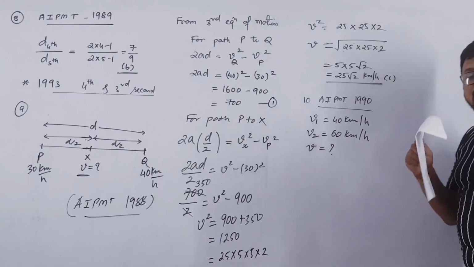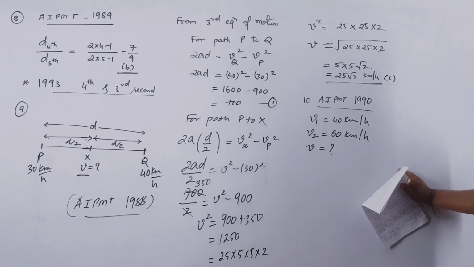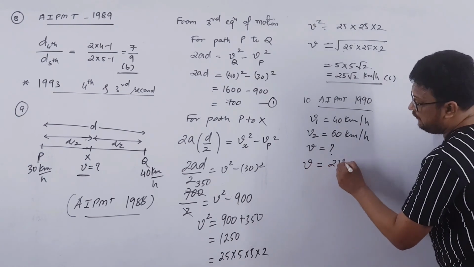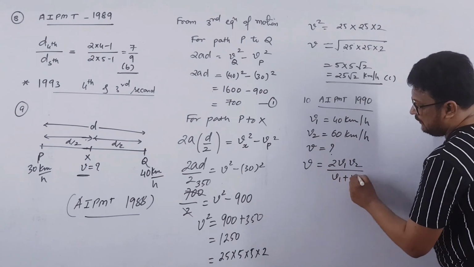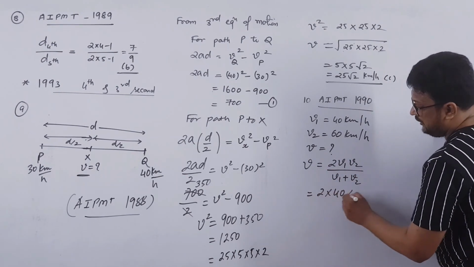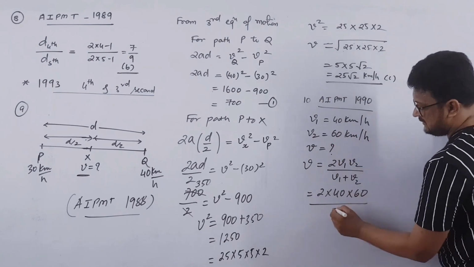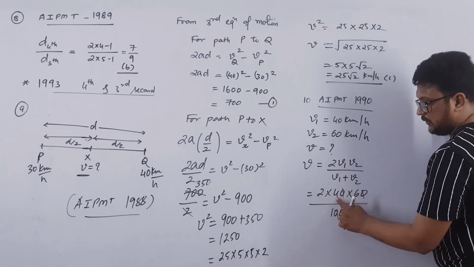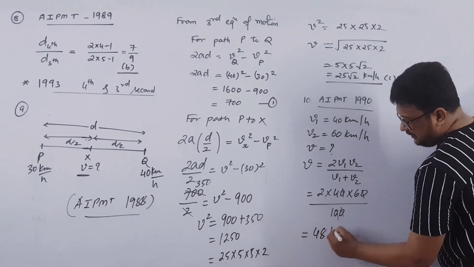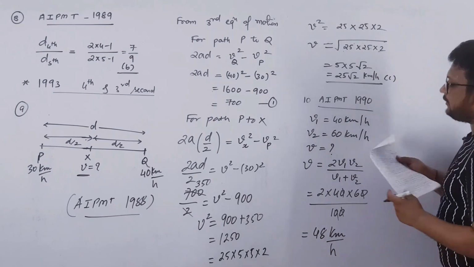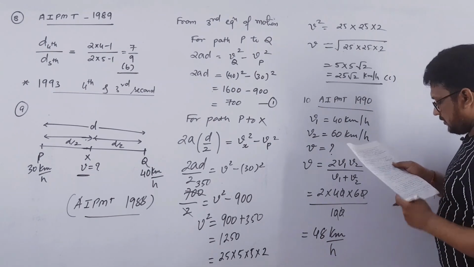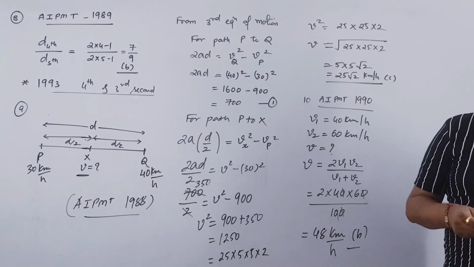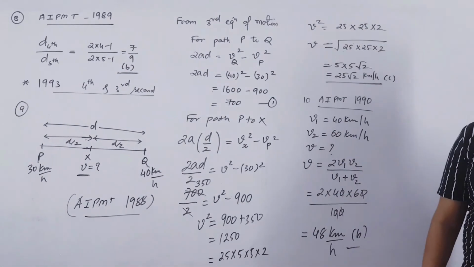Look, many MCQs similar to this we have solved. If object cover two equal distance with different speed, then the average speed will be given by 2v1 v2 over v1 plus v2. So 2 into 40 into 60 over 40 plus 60 is 100. So 0 0 0 0 will get cancelled out. 6 4s are 24. 24 into 2 is 48 km per hour. Clear? 48 km per hour. Option B is correct. Clear? Option B is correct. Still two more MCQs are left. So do one thing, pause this video and copy this fast.